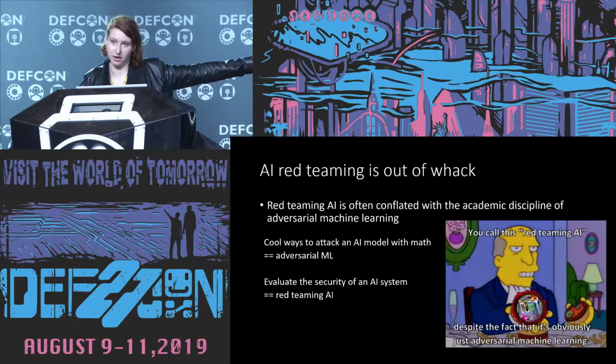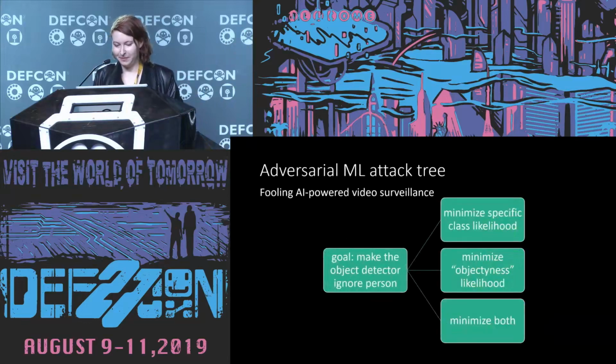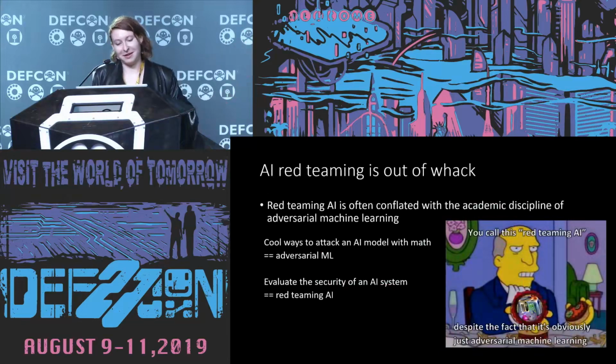And I made this meme fresh for you, so you're welcome. Let me read this meme in case you can't read it, because I'm very proud of it. It's the Steam Ham meme. It says, you call this red teaming AI, despite the fact that it's obviously just adversarial machine learning. And it's got the sticker that if you show it to a classifier, it'll make it think that it's a toaster.